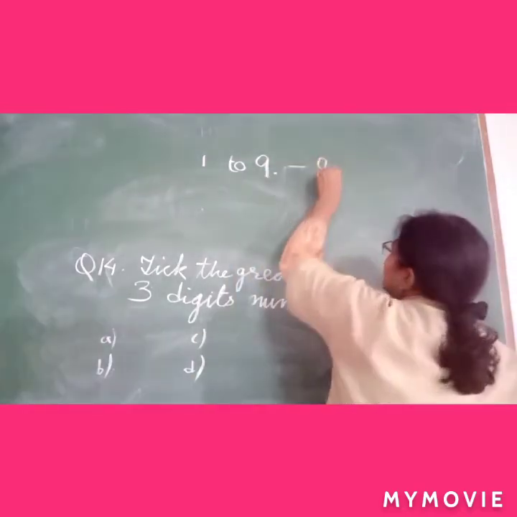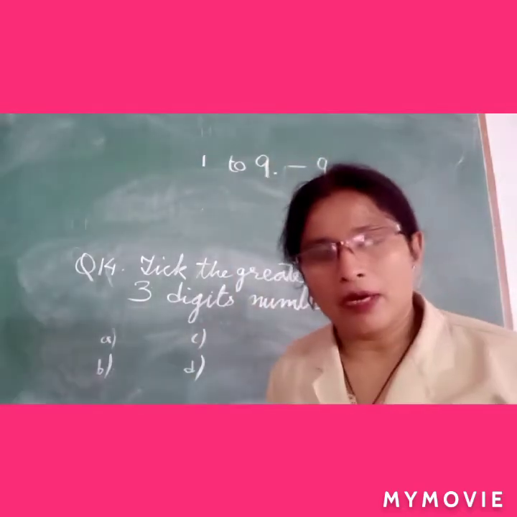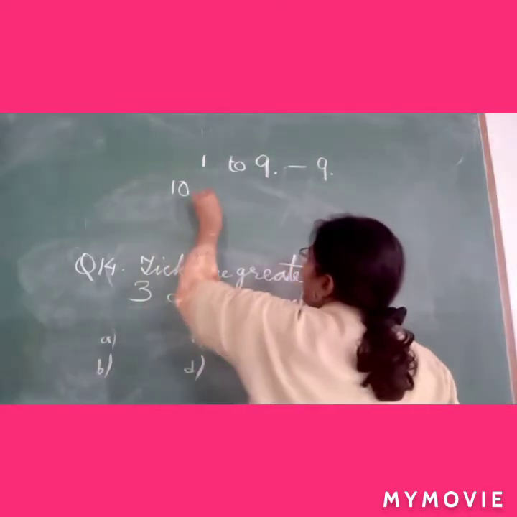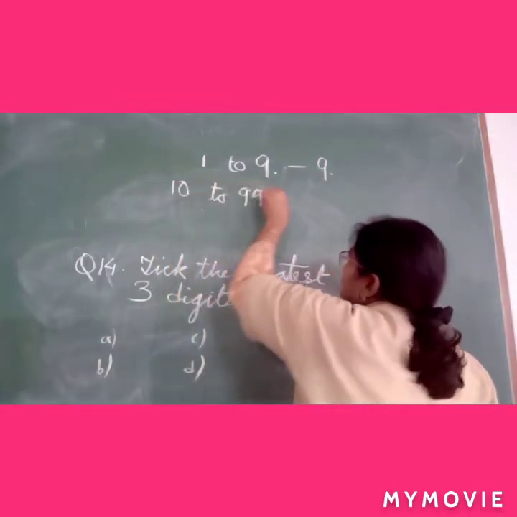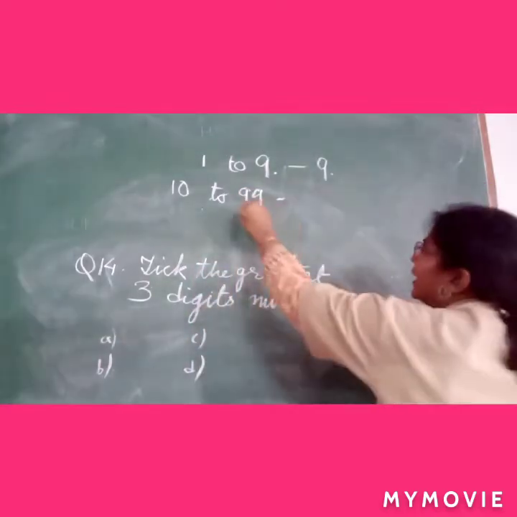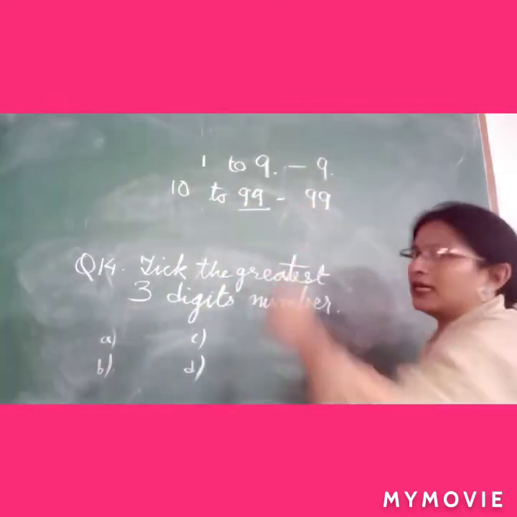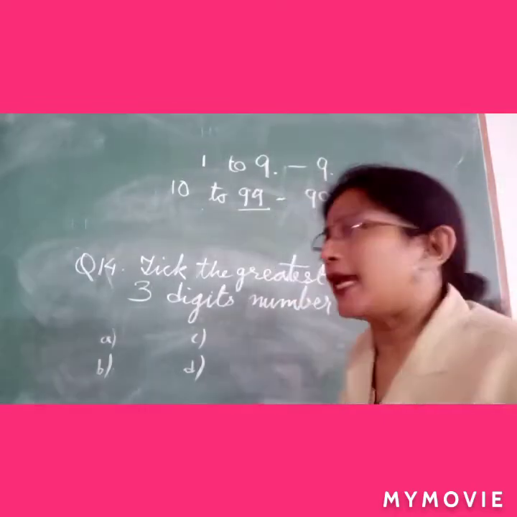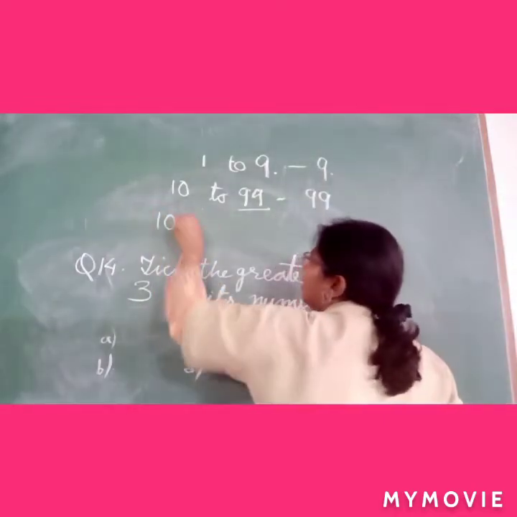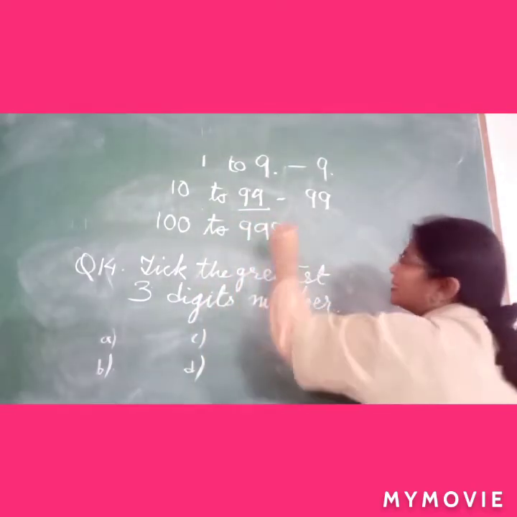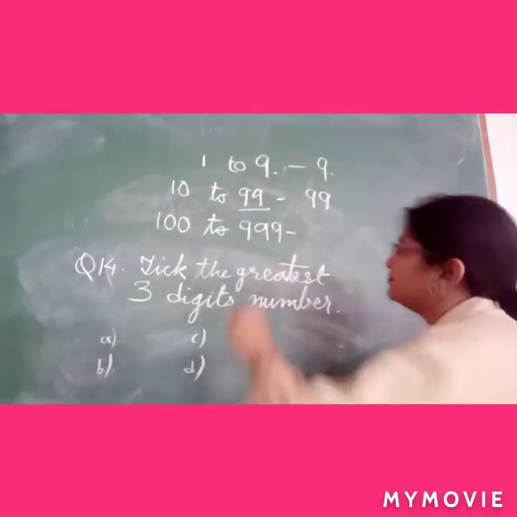Yes, 9 is the biggest in single digit number. When I will ask from 10 to 99 which is the biggest double digit number, you will say 99 is the biggest number among 2 digit number. When I will say among 3 digits number which is the biggest number, you will say